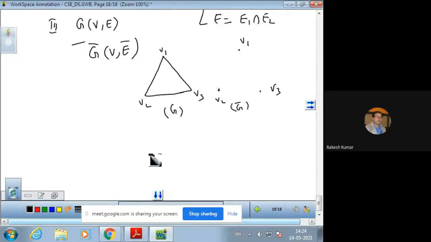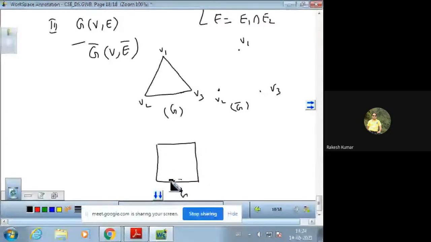We can also find the complement of this graph G, that is V1, V2, V3, V4. Now V1, V2, V3 and V4.